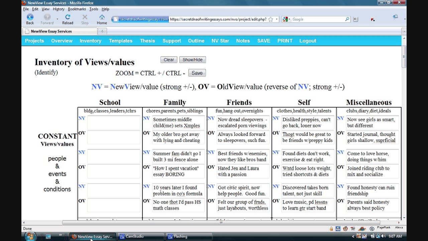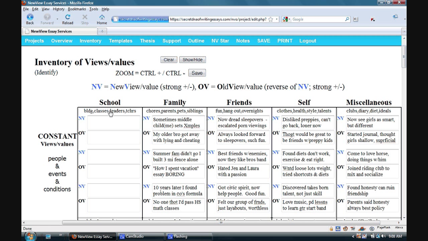bored too. This NewView Essay Services program on your screen is made for just that very thing, making old, boring things into something new and very interesting to read. Major promise? Let me show you how it works. This inventory form is the first of three that the NewView tool uses.